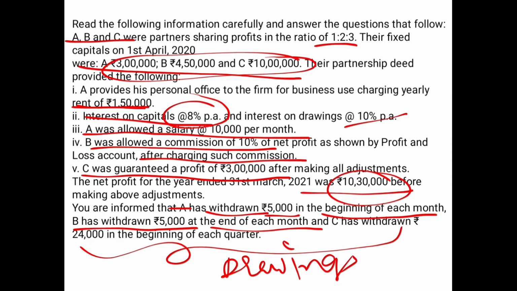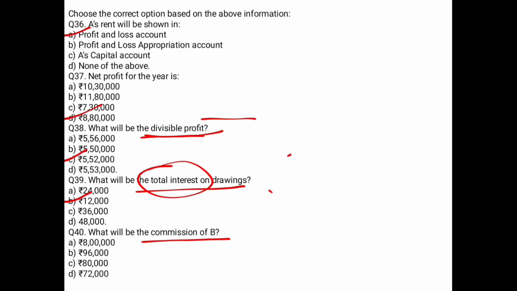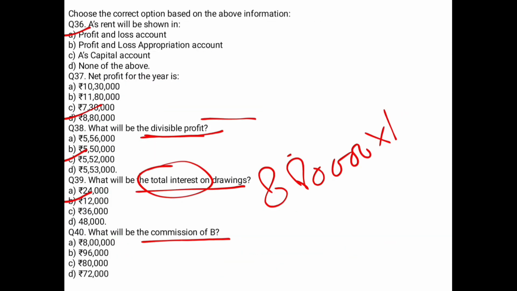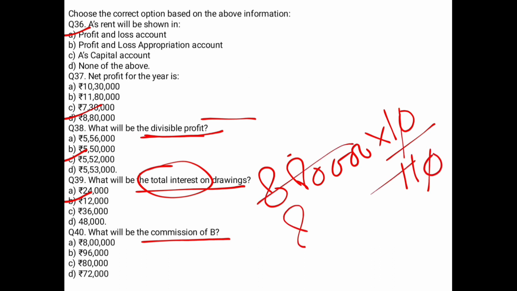Now we have to calculate B's commission. B is allowed a commission of 10% of the net profit as shown by profit after charging such commission. Okay. Net profit, what was the net profit? 8,80,000. What is the percentage? After charging, you use this percentage. So in this case, your 80,000 is the right answer and C is the option.